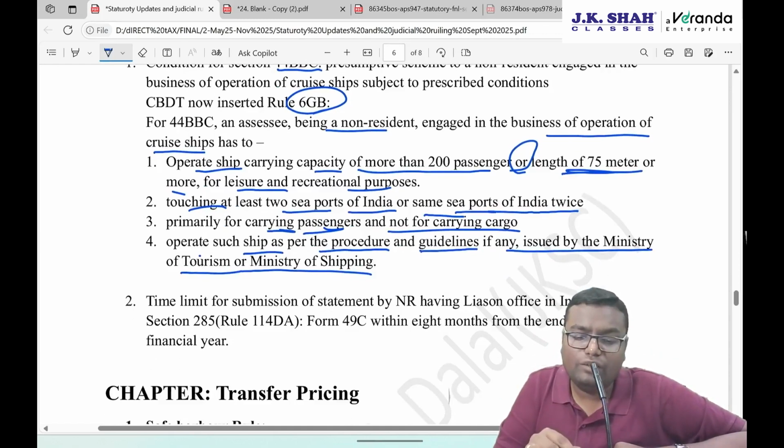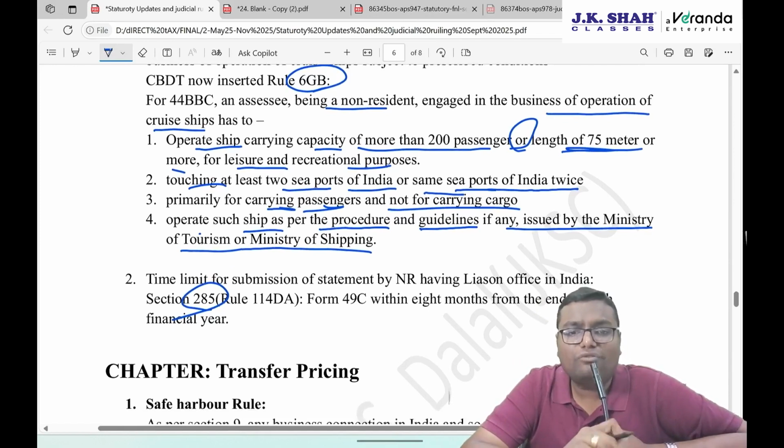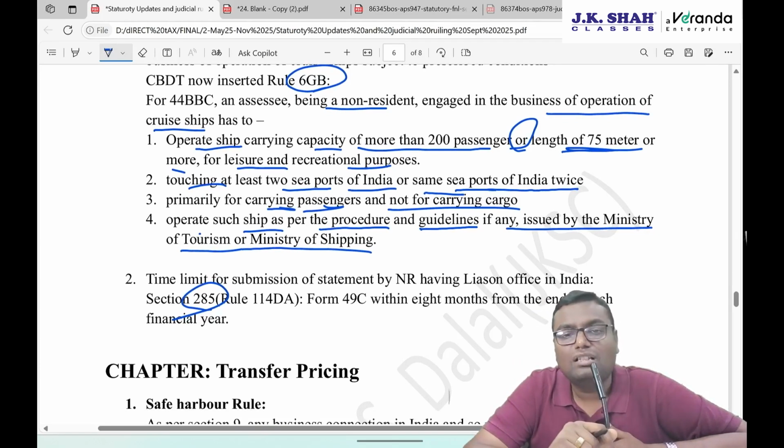Then there is section 285. If any person is having a liaison office of a non-resident in India, then that liaison office has to submit a statement to the Income Tax Department on what activities it has done in the past financial year. So that the Income Tax Department can understand the scale of activities that the non-resident is doing over here and whether any taxable income is earned or not. For that purpose, this non-resident having a liaison office has to file a statement.